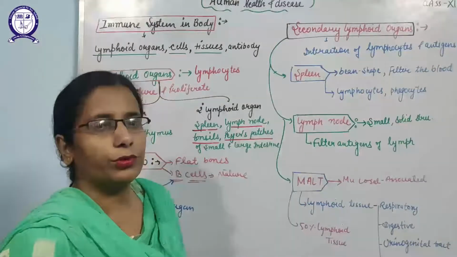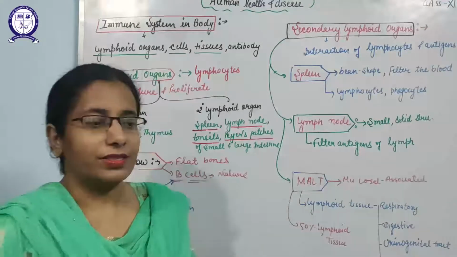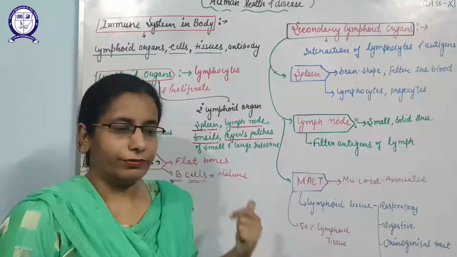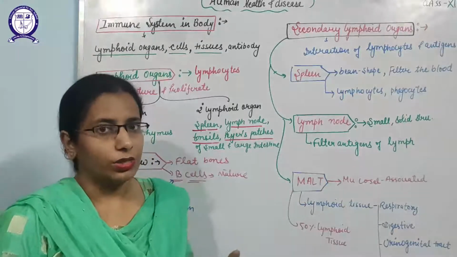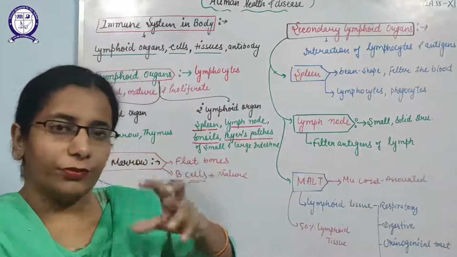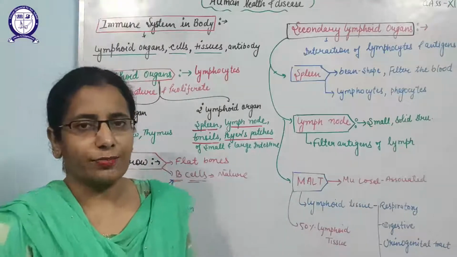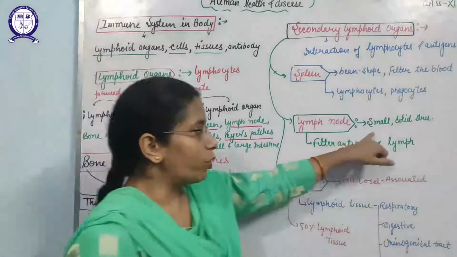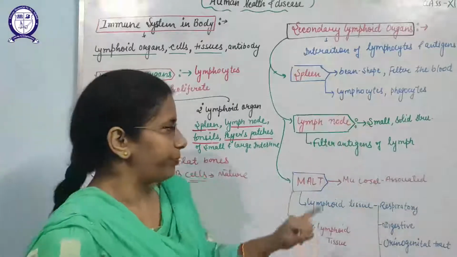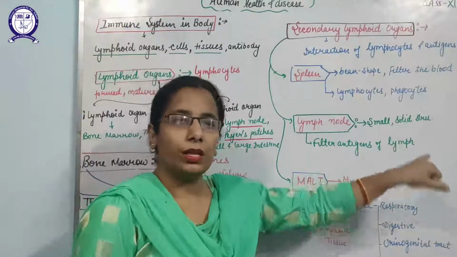Next is the lymph node. Lymph nodes are part of the lymphatic system. As you know, the lymphatic system is made up of lymphatic capillaries, lymphatic vessels and lymph nodes, where the lymph is filtered, and lymph mainly contains lymphocytes. Lymph nodes are small solid structures present along the lymphatic system all over the body, and they mainly filter the antigens from the lymph.